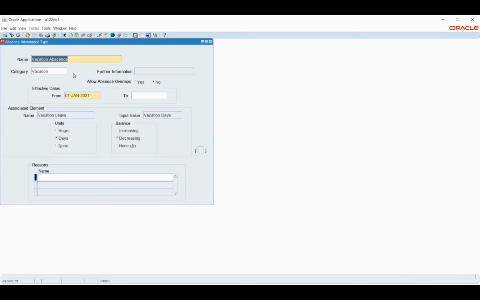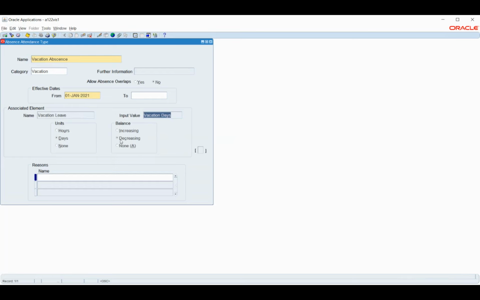So what I'm doing is creating a leave called vacation absence, and I'm determining this category as vacation. And here, if you see, again I'm attaching the element that we created. The element that we created is vacation leave, and the input is vacation days. And the unit is in days.